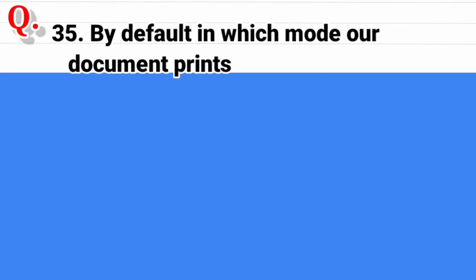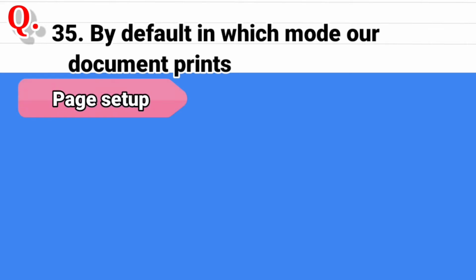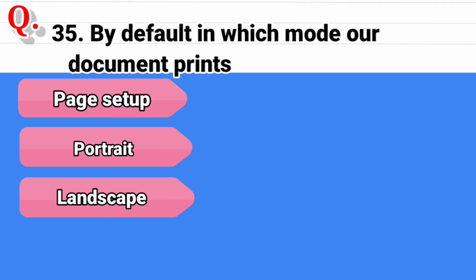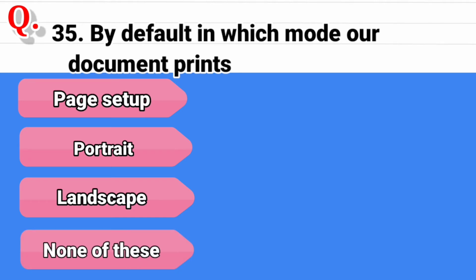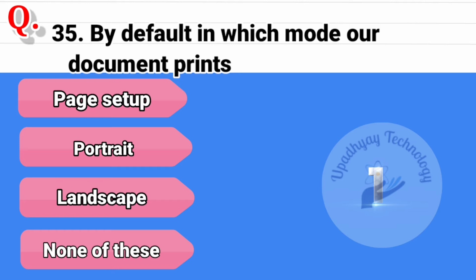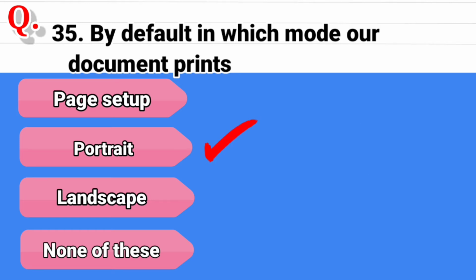Question 35. By default, in which mode does our document print? And the options are page setup, second option is portrait, third option is landscape, and the last option is none of these. And the correct answer is portrait mode.